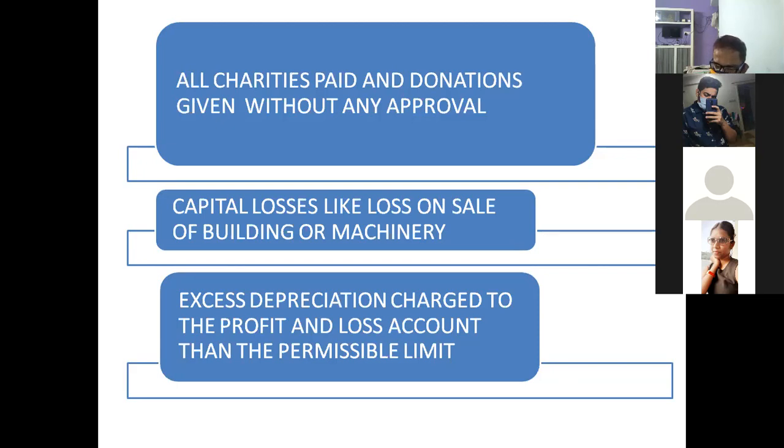Actually, you have to calculate depreciation at the rate according to the block of assets. If you charge excess percentage, that has to be added. Okay, so that means all these expenses are not related to the business.